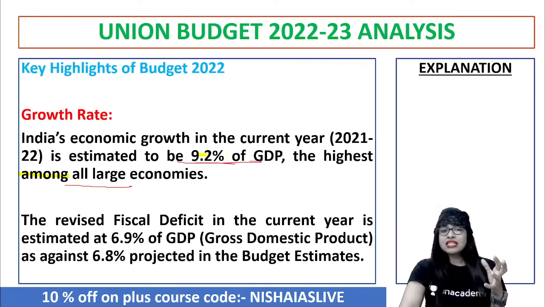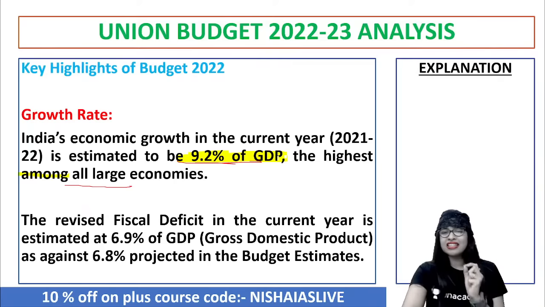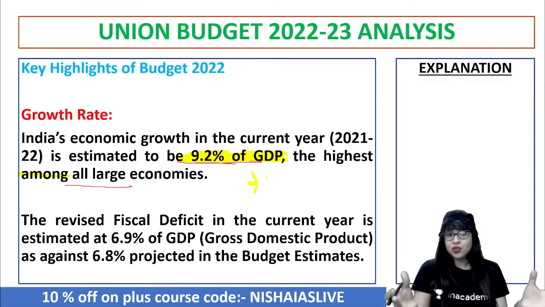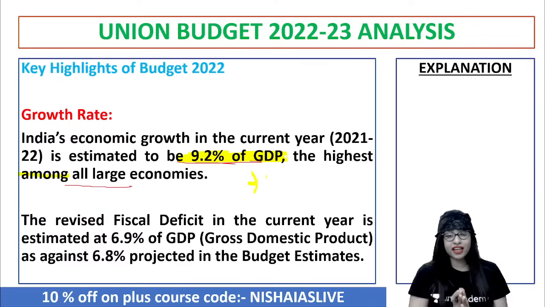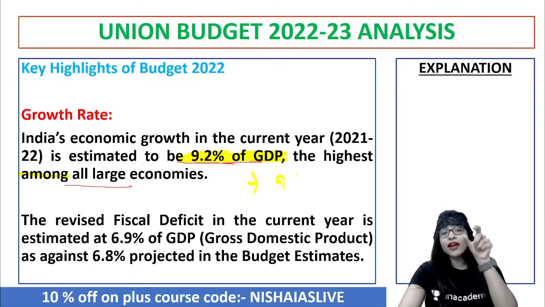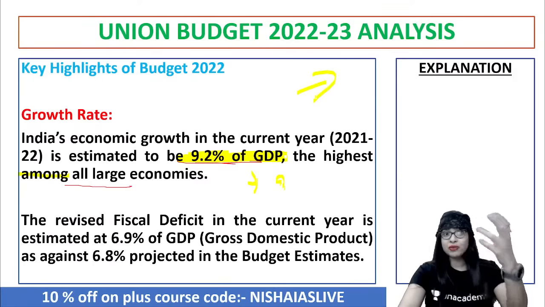So now, this 9.2% of GDP, taking into consideration the pandemic scenarios and conditions, is a little high. Don't you think so? But that's what the highlights of the budget tell us. It is estimated to be at this particular ratio. There is something to be thought about. So keep this point in mind, because in the criticism, this will enable you to put forward your points in a much better manner.